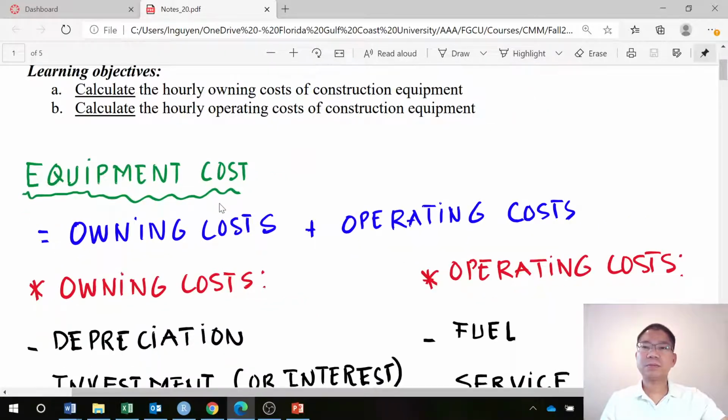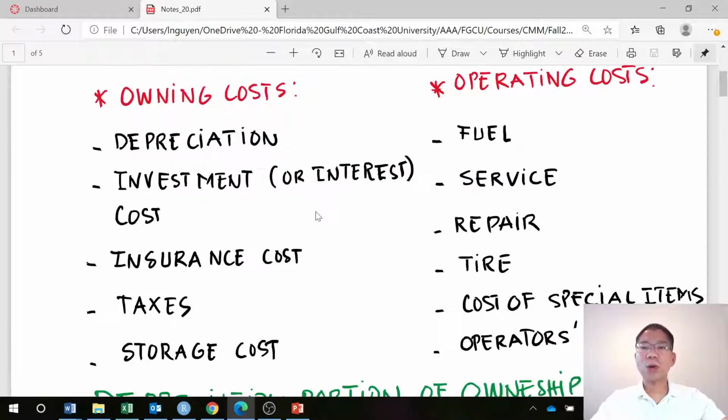As the objectives imply, we have ownership costs, or owning costs, and operating costs of an equipment. In terms of the owning costs, what is included? First, the depreciation that you learned in project planning. You buy properties, or you buy an equipment or a machine, then you can depreciate it over the life of the project, and that depreciation is considered a deduction in the tax for tax purposes, as we already learned.